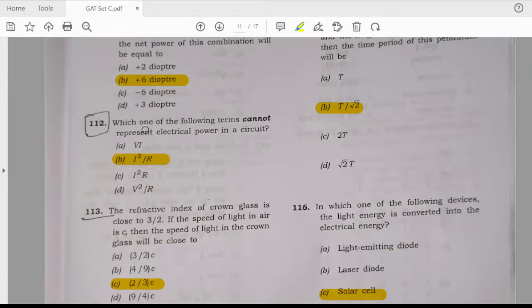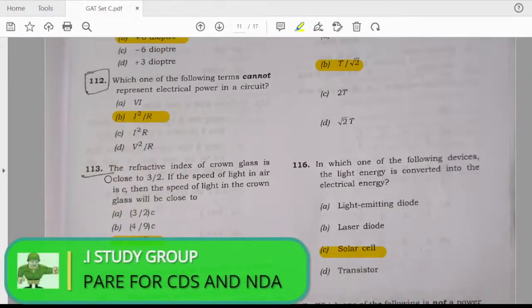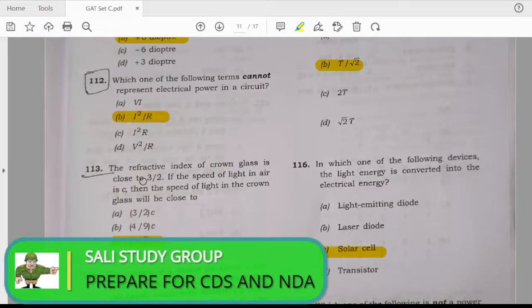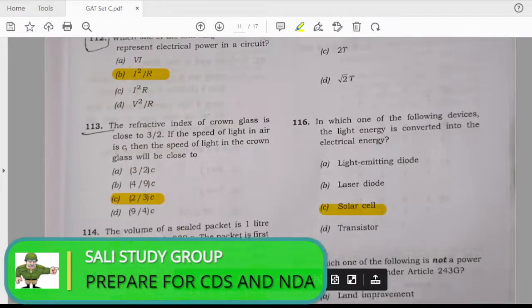Which of the following terms cannot represent electric power in the circuit? Answer is I square by R. The refractive index of the crown glass is close to 3 by 2. Answer is 2 by 3.